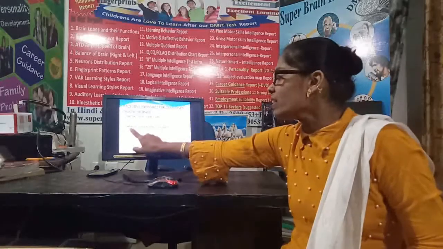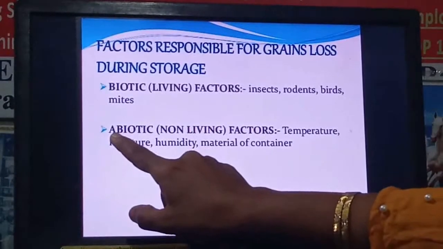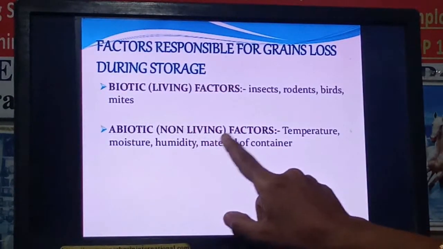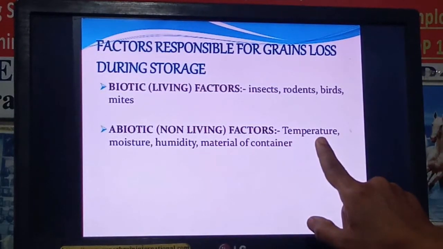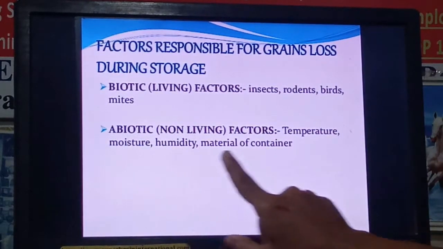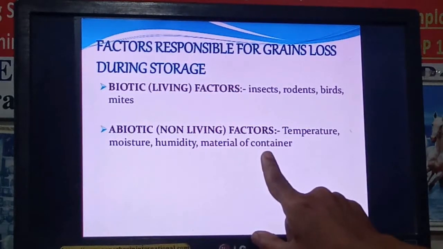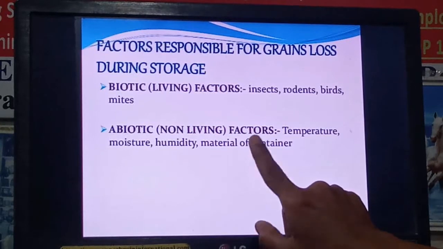The next factor given is the abiotic factor. Abiotic means absence of life, that is, non-living. Now which are the non-living factors given here? First is temperature, next is moisture, then humidity and material for container. Material for container means in which material you have kept your grain.